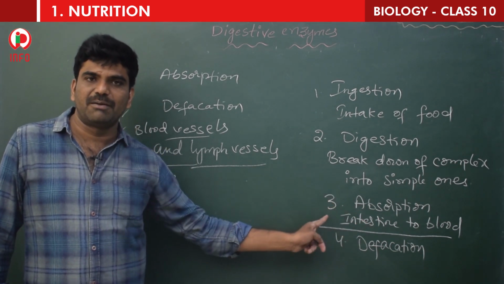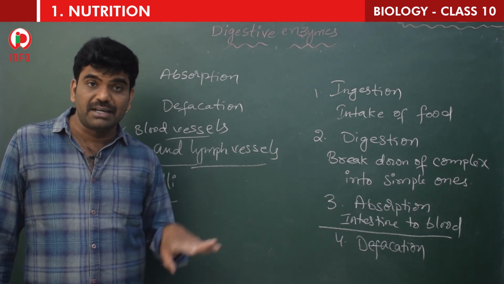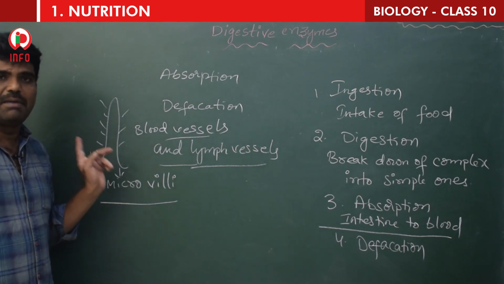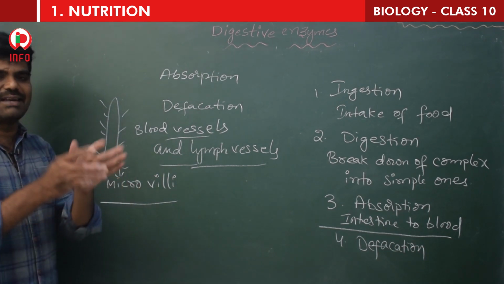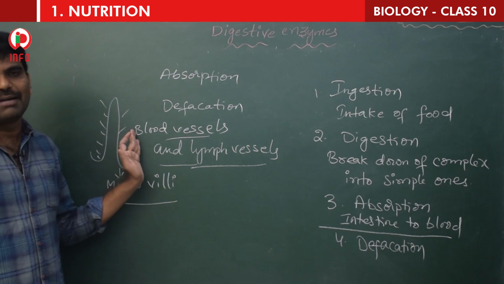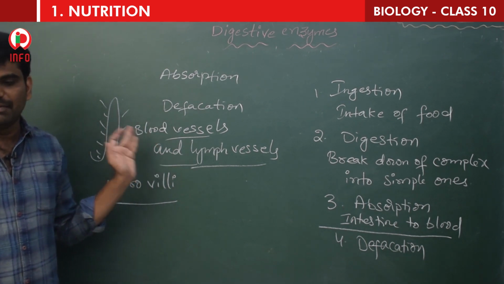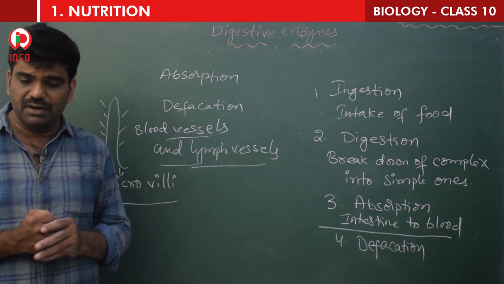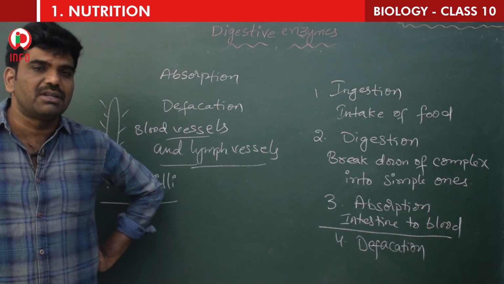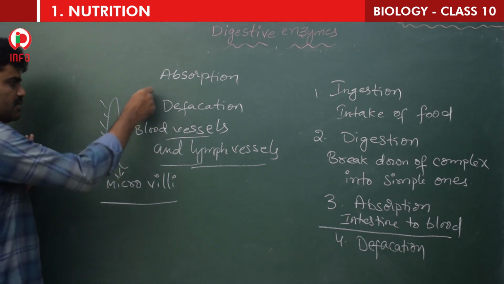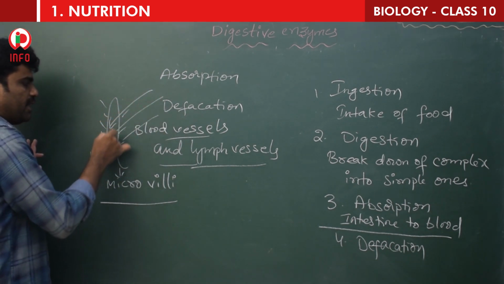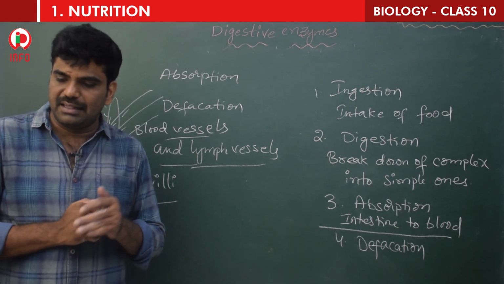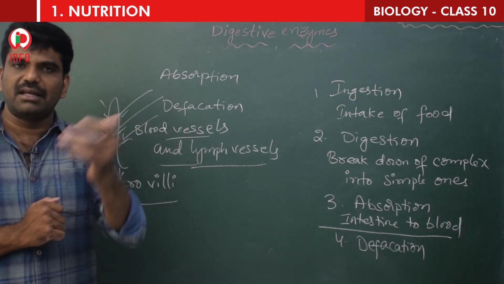This is called absorption. And how will this absorption take place? The intestine wall has a number of microvilli or villi. They increase the surface area of absorption. The products of digestion are absorbed first into the villi. So who will take them? This villi will take the products of digestion, and from here the blood vessels and the lymph vessels.